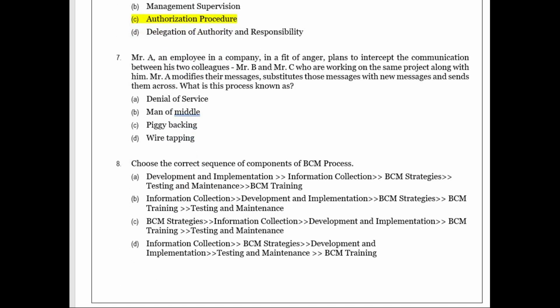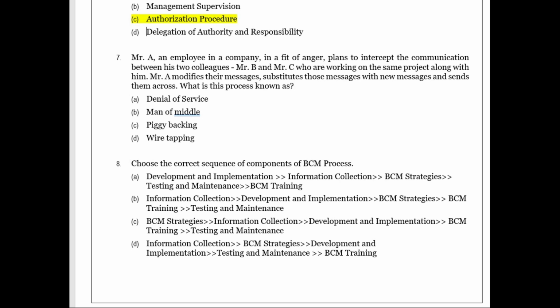Next one. Mr. A, an employee in a company, is in a fit of anger and plans to intercept the communication between his two colleagues, Mr. B and Mr. C, who are working on the same project along with him. Mr. A modifies their messages, substitutes those messages with new messages and sends them. So here you can understand what he is doing. What is the definition you can find? Here he is trying to intercept the message and change it between the two.